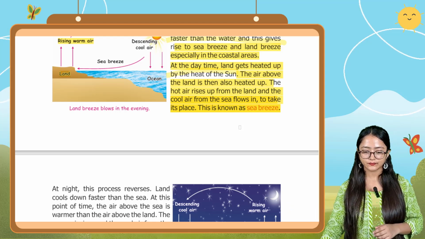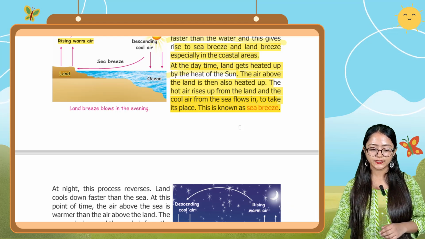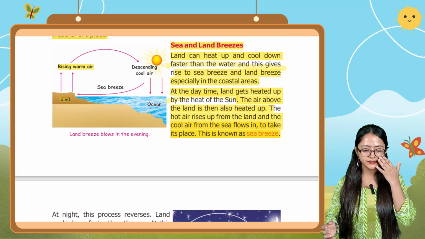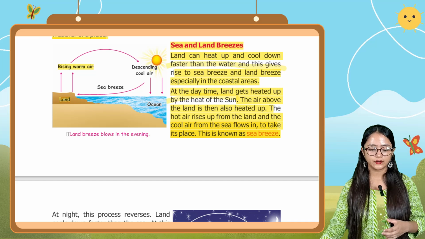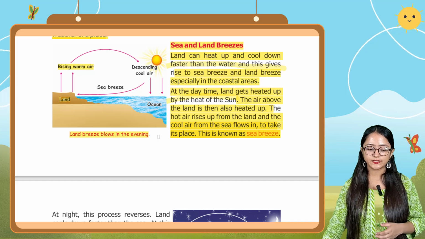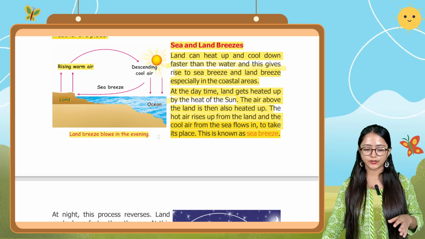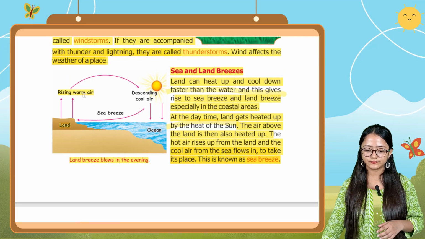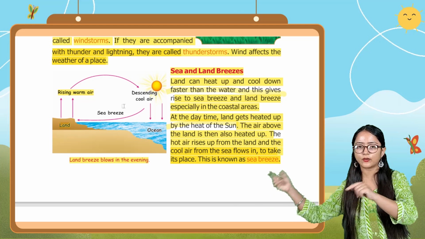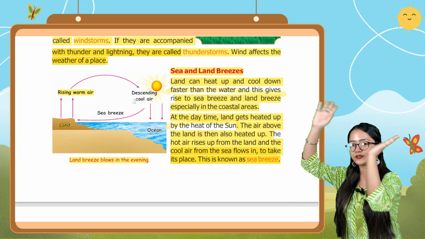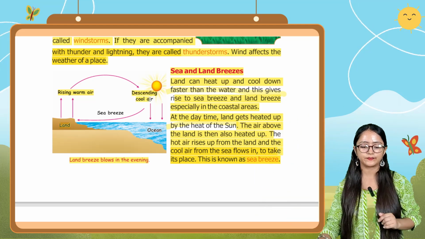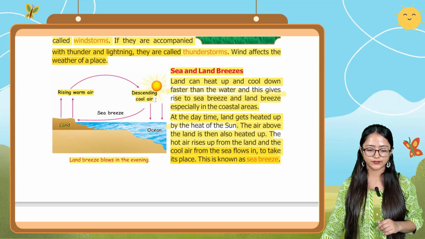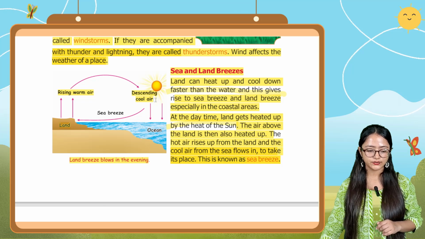Here you can also see that land breeze blows in the evening. Here you can see rising warm air over the land, and over the sea there is descending cool air. The air moves from the land towards the sea. And you can see here the ocean shown, the sea breeze is shown here. The sun is also there, and the land is there.